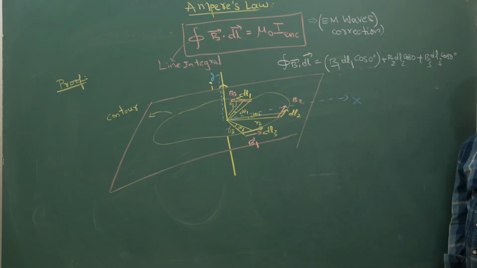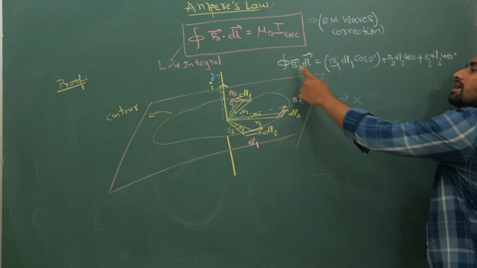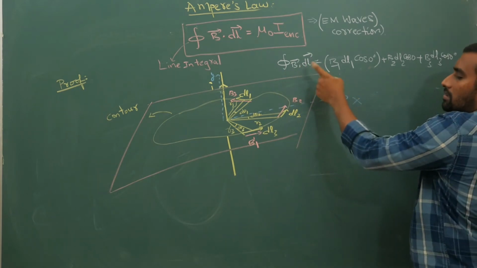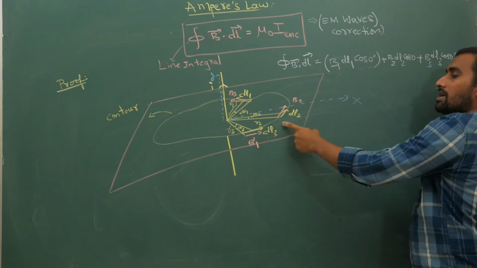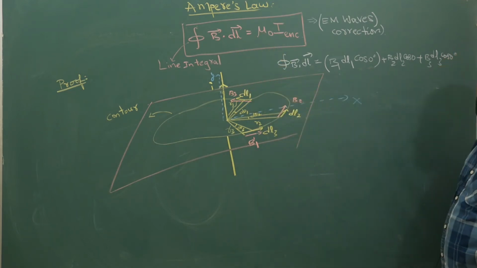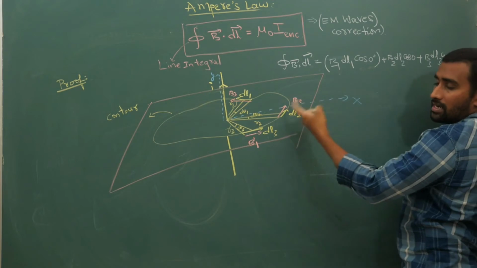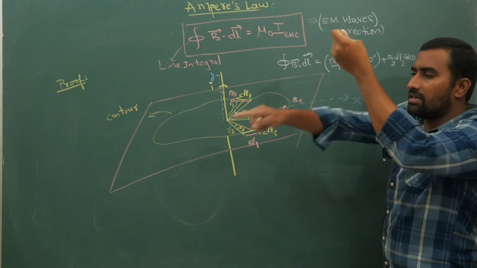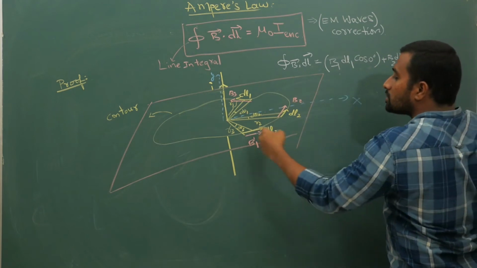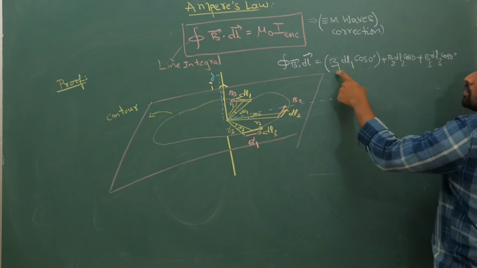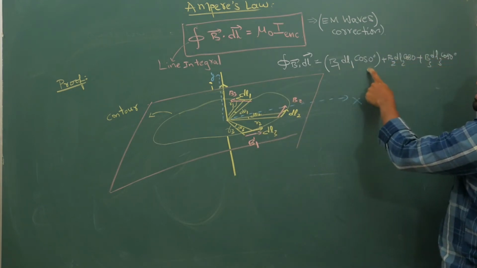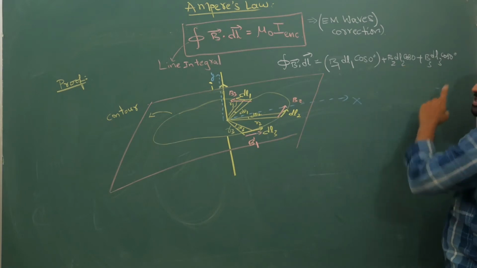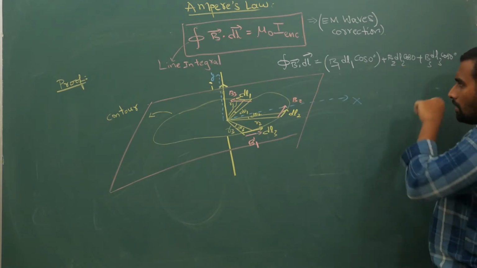Any problem, just tell me. Your integral is the sum of small components, like this you will keep repeating. For all these parts within this plane, the conductor is like this and the angle between these two is going to be 0. So that is going to become B1 dl1 cos 0 plus B2 dl2 cos 0 plus B3 dl3 cos 0.